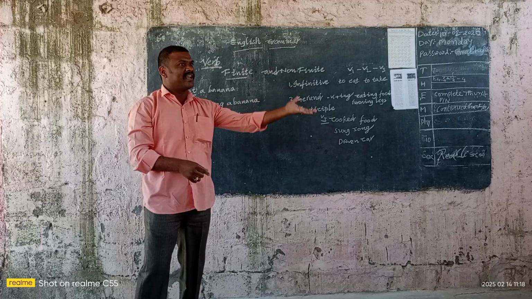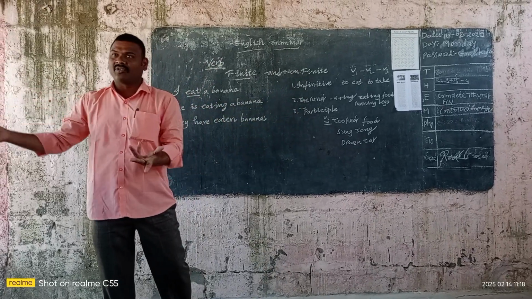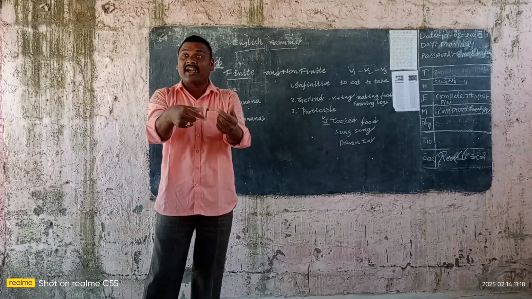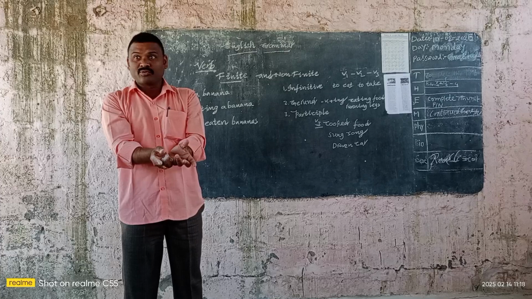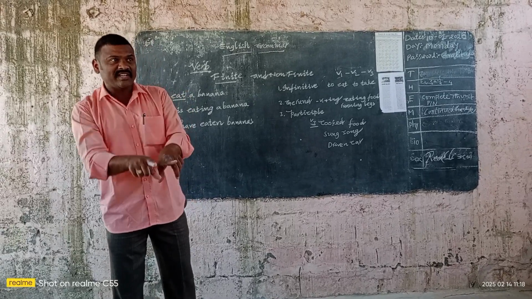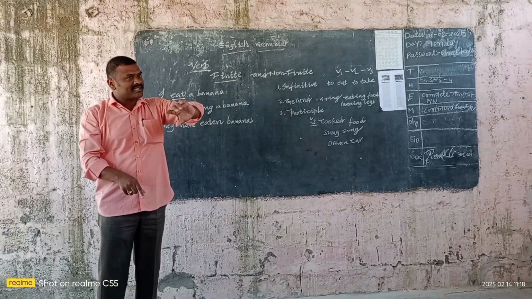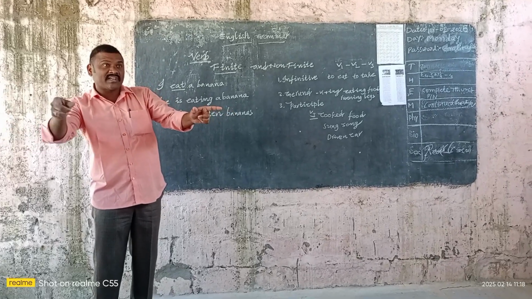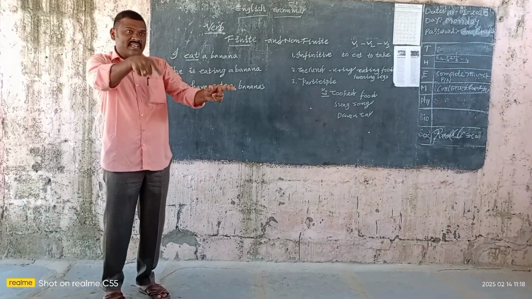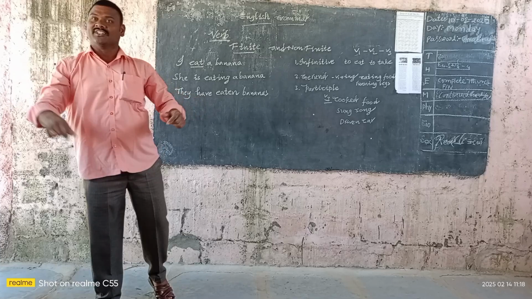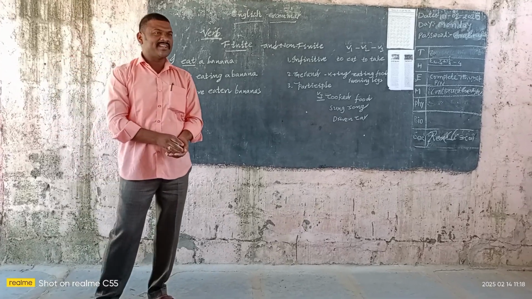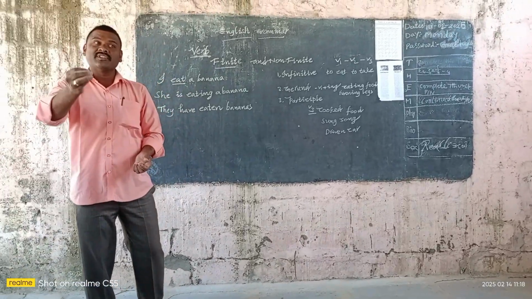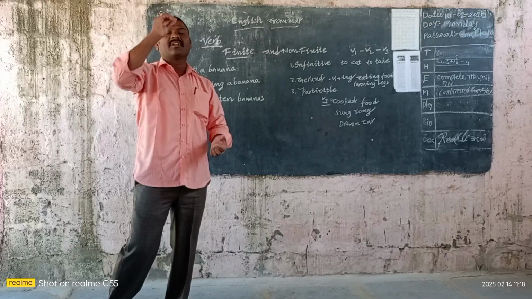Actually, I saw a snake. The snake was crawling on the road. Here we have repeated the noun 2 times. But instead of the snake, I used it here: it was crawling on the road. That means the pronoun is used in place of a noun.